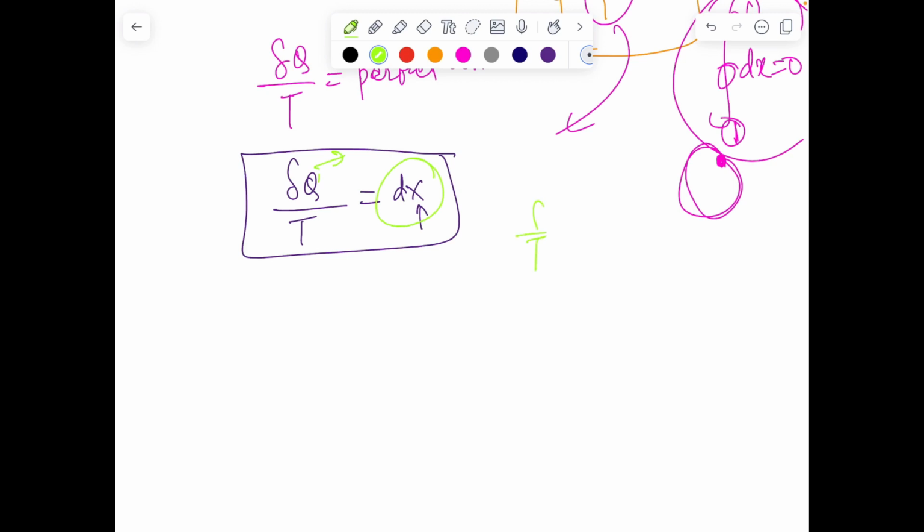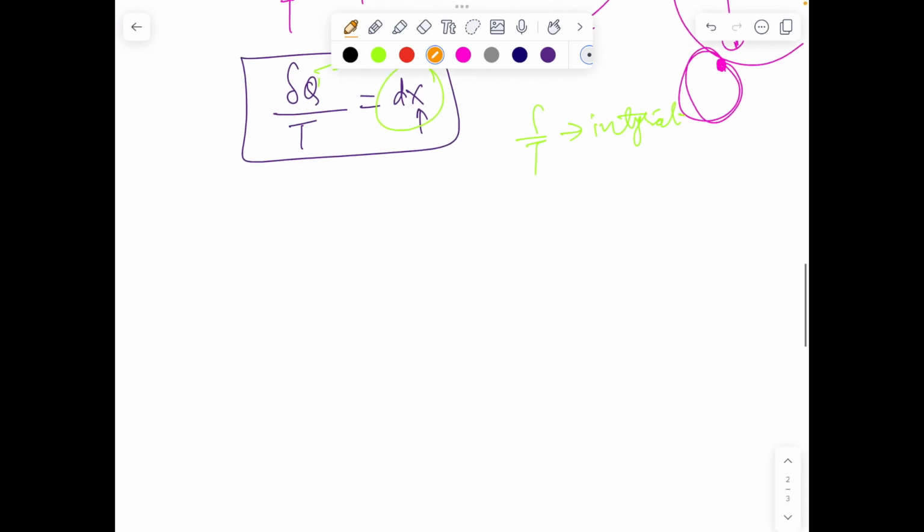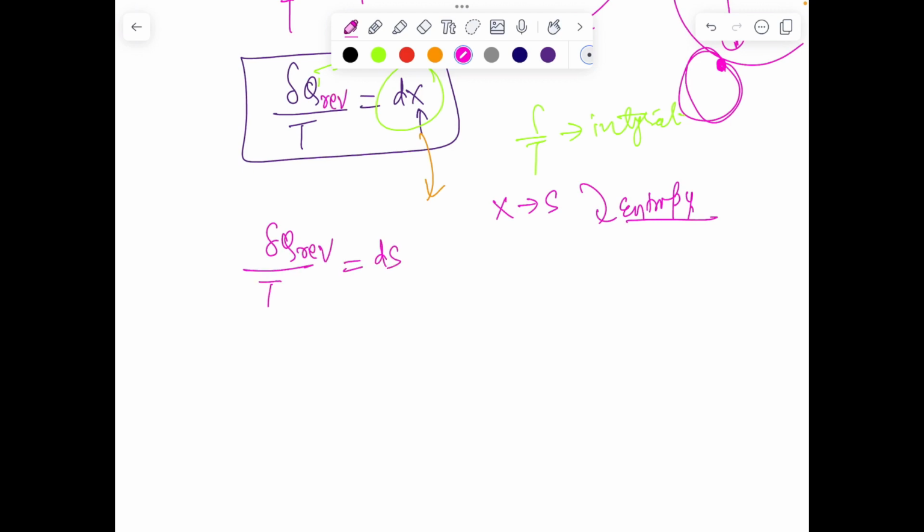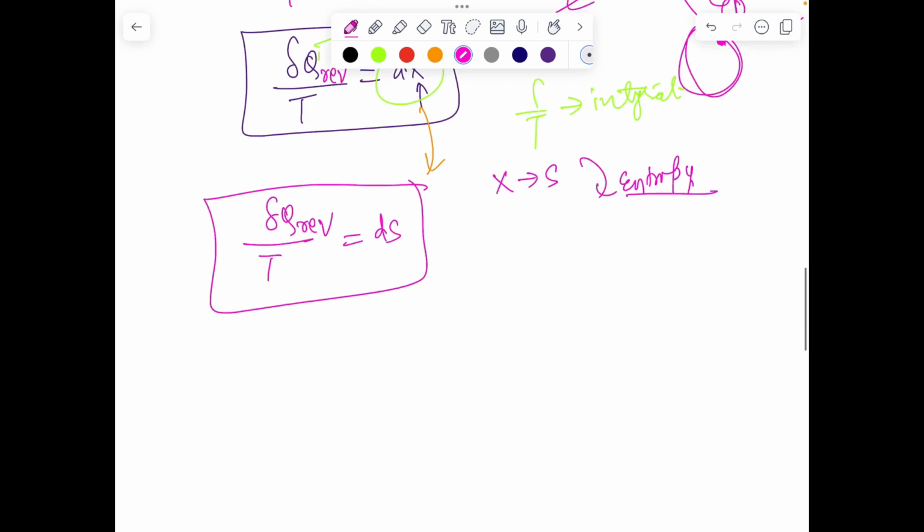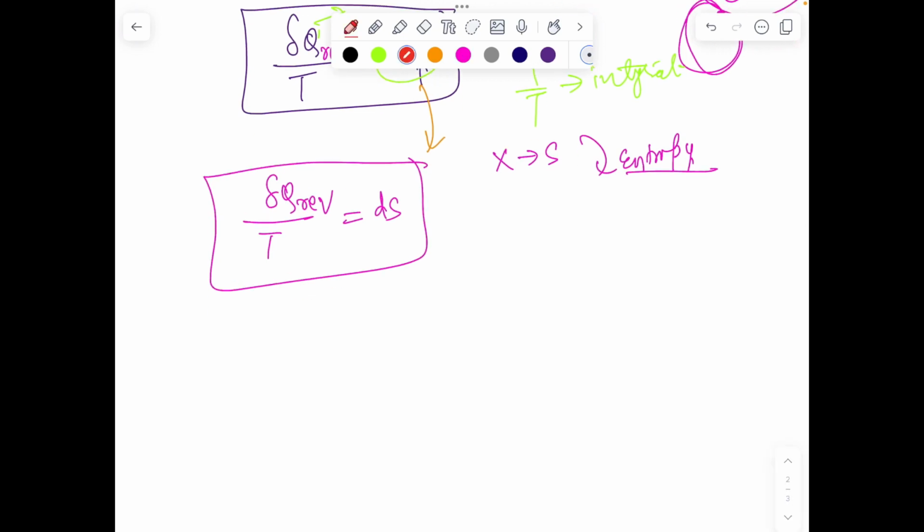Now in the language of mathematics, you can see del q is a path function, right? So del q is not a perfect differential. It depends on the path, whether it's an isothermal process or an adiabatic process, q will keep on changing, right? But del q by T is a perfect differential. It means 1 by T is acting as an integrating factor, right? In the language of maths. Okay. Now physicists have defined this x as S. They call it entropy.